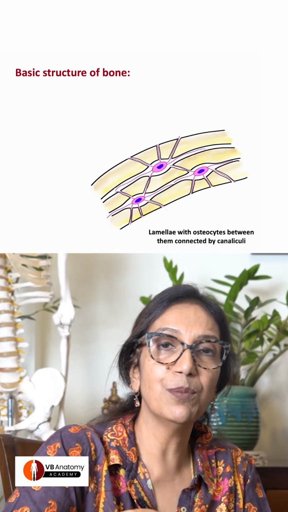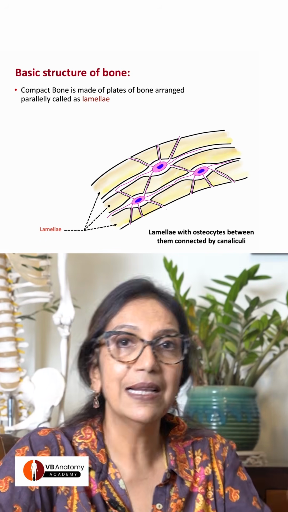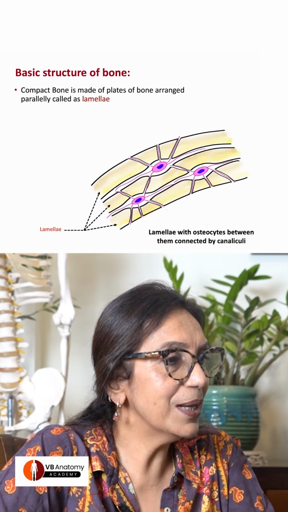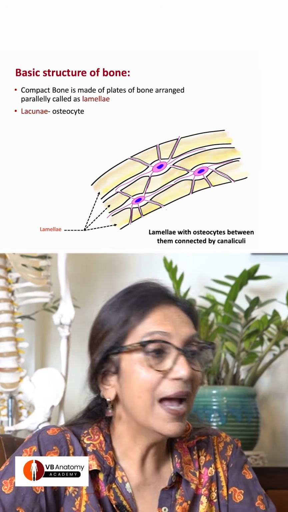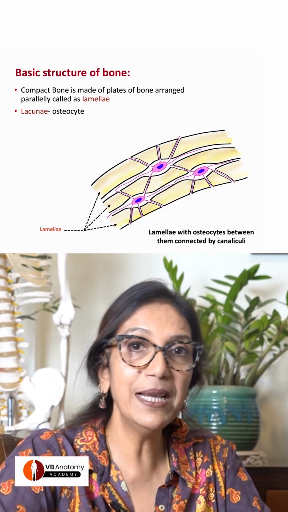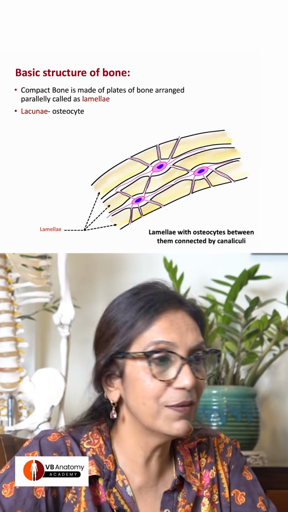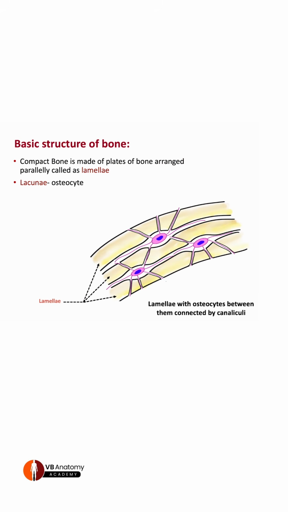Basic structure of bone. I've already told you, bone is a lamellar structure. You can see lamellae here, three lamellae. And you can see that between the lamellae, there are gaps called lacunae. And these gaps are, of course, occupied by osteocytes. So, lamellae with osteocytes stuck in between. Those osteocytes are formed in a gap. The gap is called a lacuna. So here's a lacuna. Here are the beautiful osteocytes.